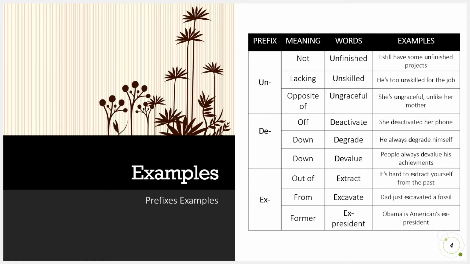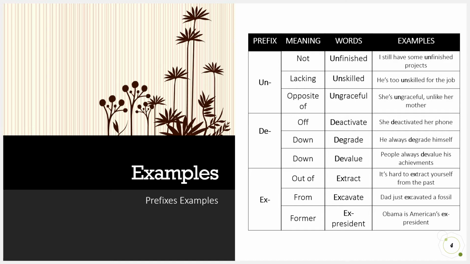The next prefix is "de", which means off or down. The words that could be added with "de" are deactivate, degrade, or devalue. For example, she deactivated her phone. He always degrades himself. And the third, people always devalue his achievements.